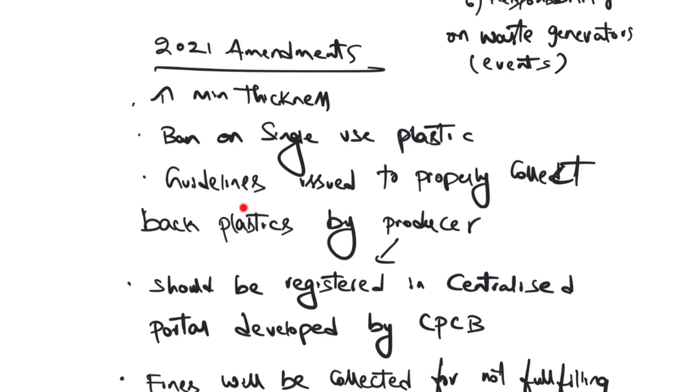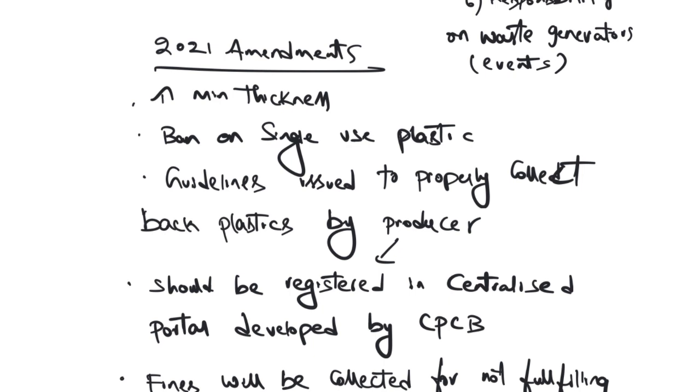So in the 2021 amendments, they have given the guidelines on how the producer should register himself and collect the plastic. Then they have also come up with a centralized online platform where any producer that is generating waste should register himself. So this will simplify the process, increase the ease of doing business, and also help in monitoring the plastic collection.